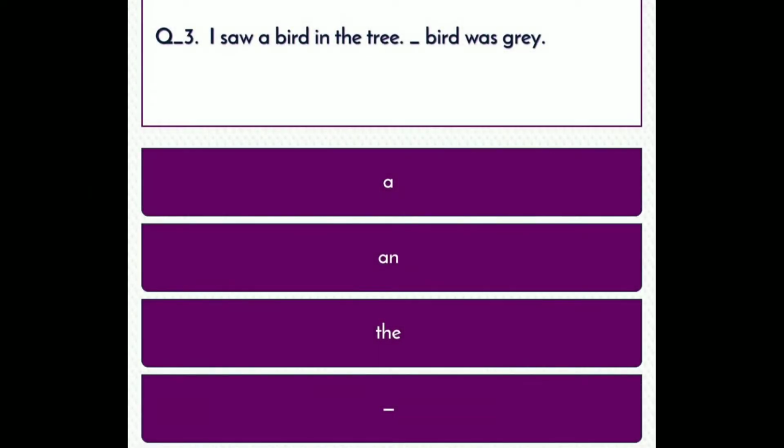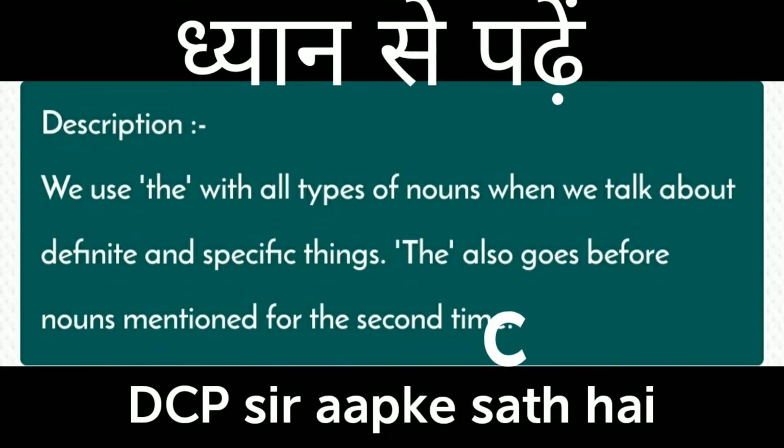I saw a bird in the tree. The bird was grey. First option: a, second option: an, third option: the, fourth option: dot. Right answer: C. Correct answer. Description: We use the with all types of nouns when we talk about definite and specific things. The also goes before nouns mentioned for the second time.